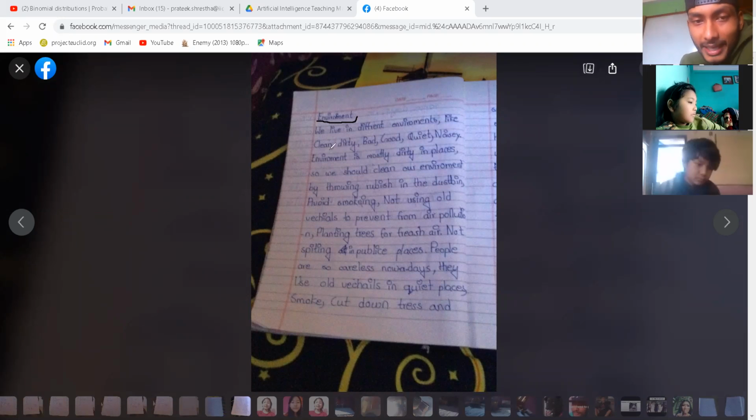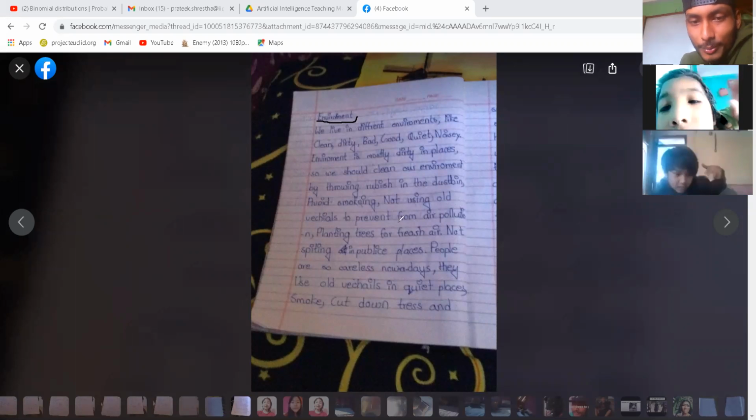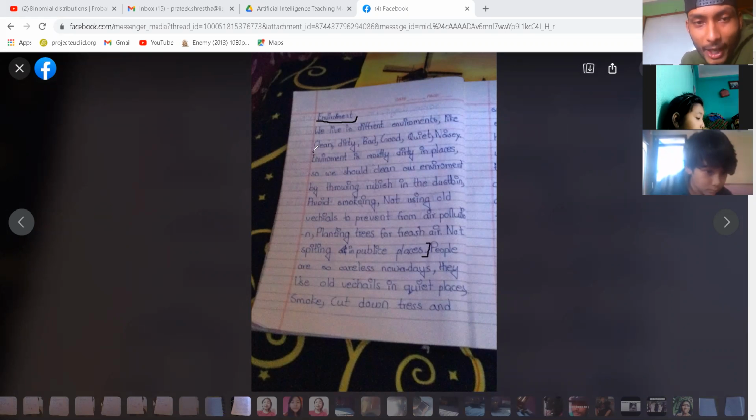We live in different environments like clean, dirty, bad, good, quiet, noisy. So the first paragraph is talking about different kinds of environment, right? It's a general introduction to the environments that we live in. Now this may sound strange, but the next sentence is talking about the environment being dirty in places. So we should clean our environment by throwing rubbish in the dustbin, avoiding smoking, not using old vehicles to prevent air pollution, planting trees for fresh air, not spitting in public places. So up to here, she's telling us how the environment is dirty and what we can do to make it clean, right?